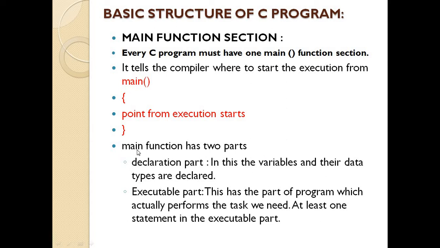The main function has basically two parts, the declaration part and the executable part. We have seen earlier that the main section is divided into two parts. In the declaration part, we can provide the labels for storing data and values, that is, variables. And in the executable part, we can write the statements, the part of the program which actually performs the task we need.